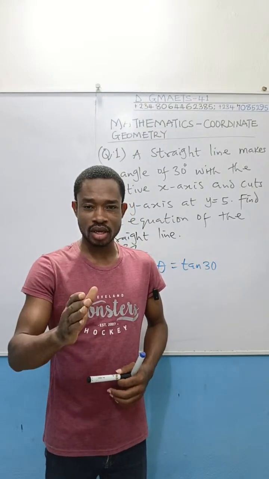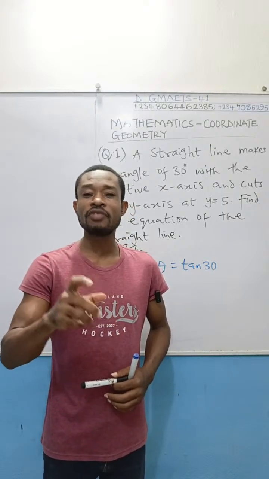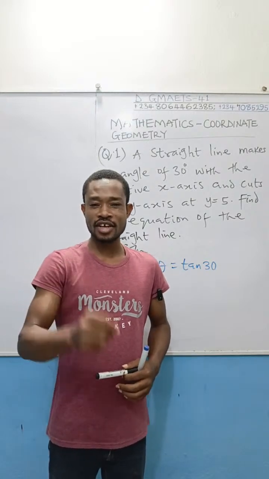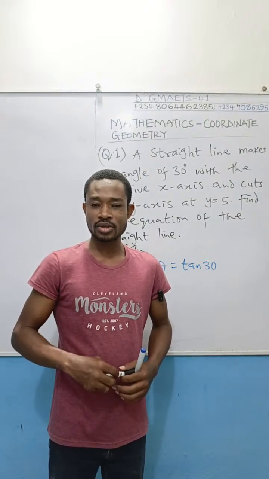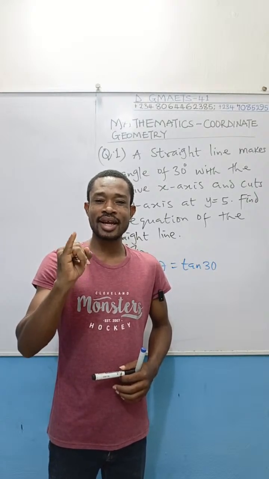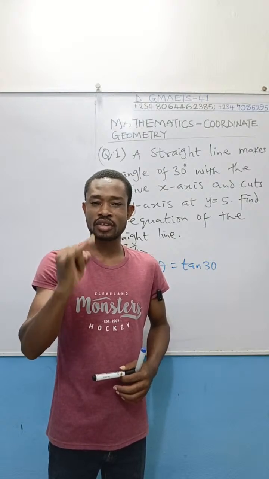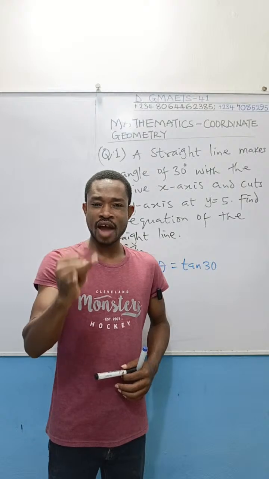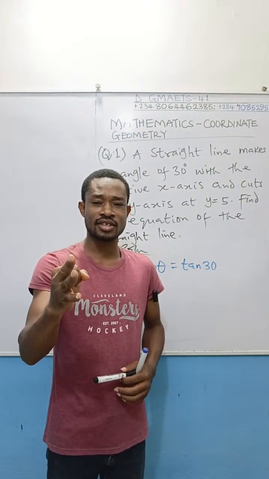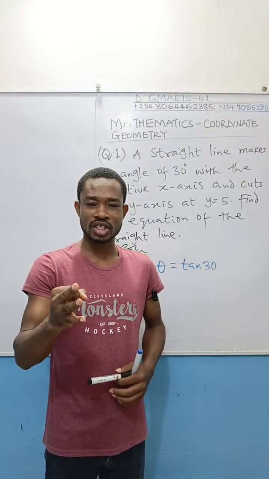Now listen to me as I tell you about the Omaka's 30-15-15-30 degree generator, which is used for identifying special angles. We start with 0 degrees. After 0 degrees, you add 30. 0 plus 30 is 30 degrees. So 0 degrees is a special angle, 30 degrees is a special angle. After the first addition of 30, the next addition is you add 15 to that 30. If you add 15 to 30, you get 45. So 45 is a special angle.